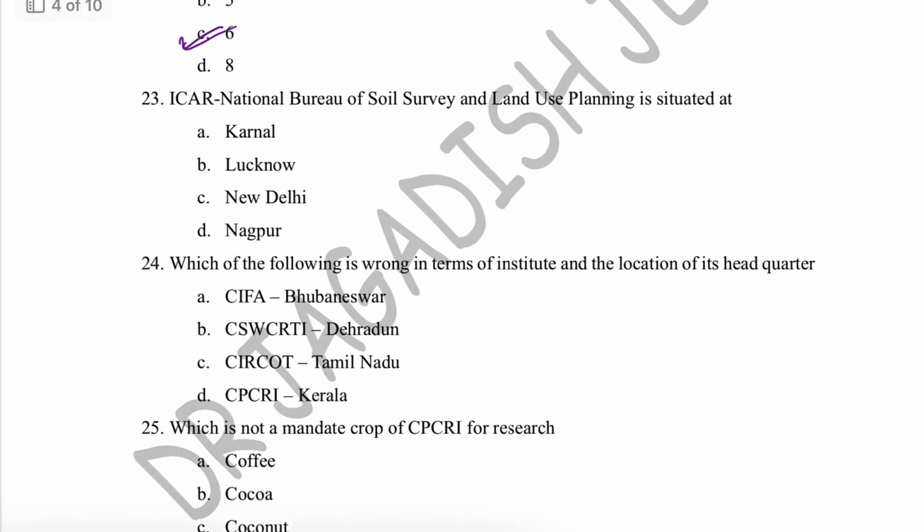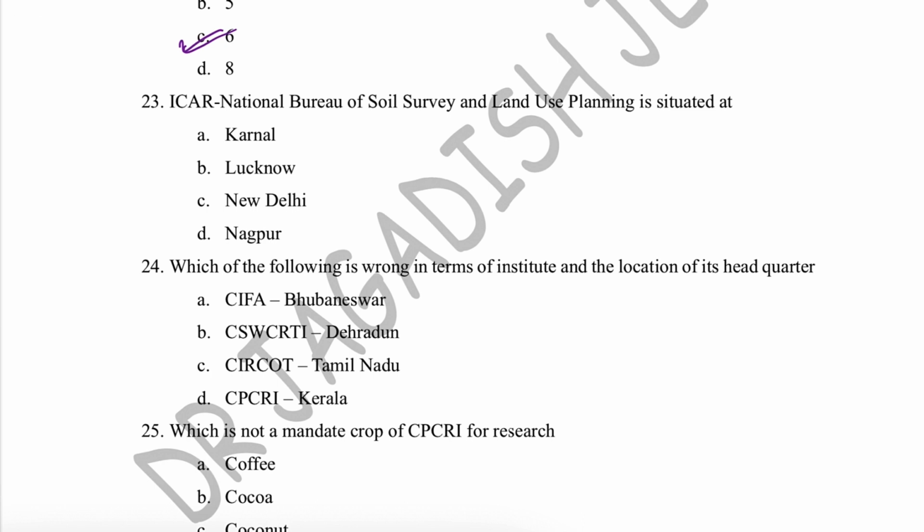Next one is ICAR National Bureau of Soil Survey and Land Use Planning is situated at. In the previous question we had discussed that there are 6 national bureaus under ICAR. From that, the National Bureau of Soil Survey and Land Use Planning, the headquarter is situated at Nagpur. Okay, headquarter is situated at Nagpur.